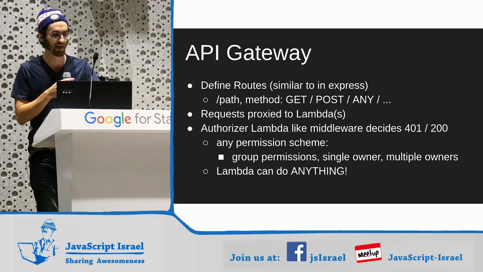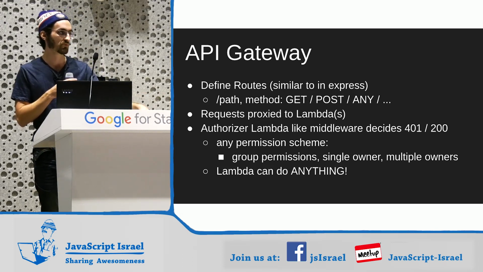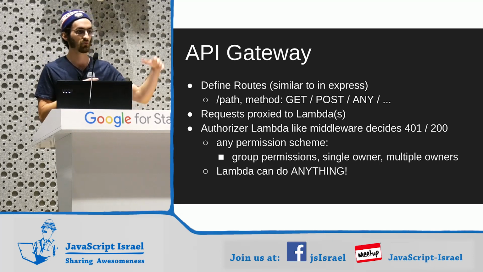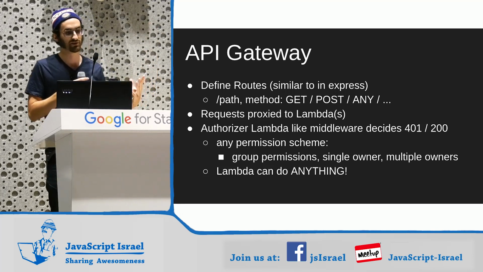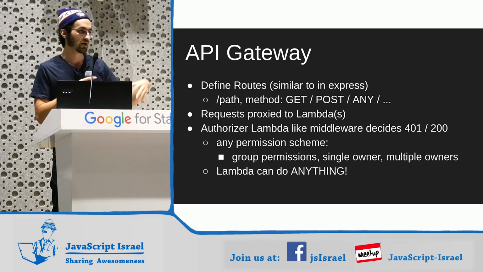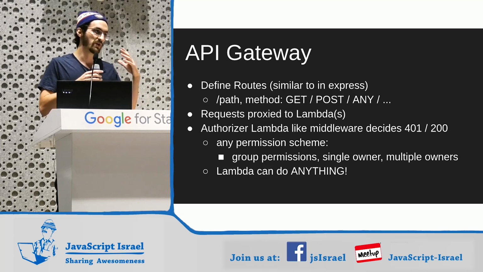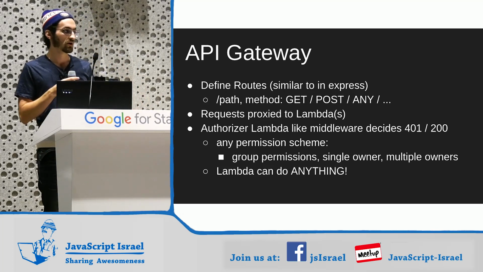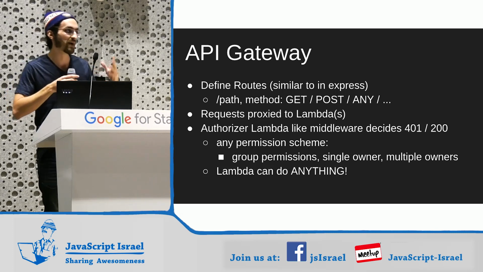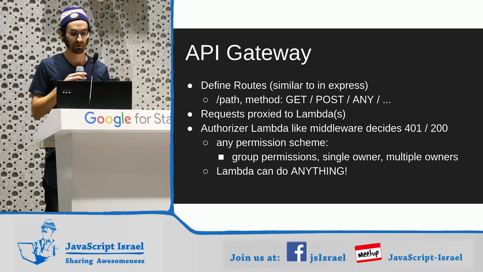So a little bit about API Gateway. For anyone who's programmed in Express, almost everything you do in Express with the app object is what we do in API Gateway. So we define routes based on their HTTP verb. We define a path. And we might set a couple middlewares here. The Lambda Authorizer is what we would use a middleware like Passport for back in Express.